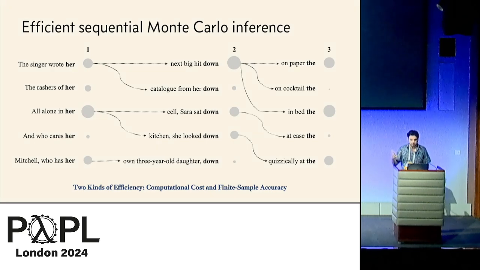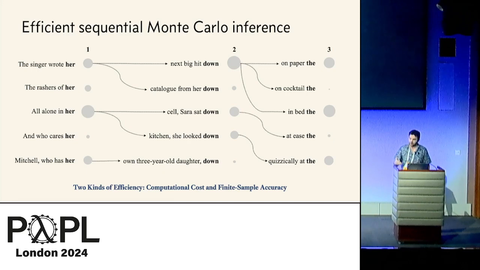So because language models work with sequences, it's often natural to apply a sequential Monte Carlo algorithm. The algorithm maintains a collection of weighted particles, each of which represents a possible generation. And at each step of inference, a resampling step decides how many descendants of each particle there will be based on their current weights. So higher weight particles will in expectation have more descendants. Then each child particle is created by extending its parent particle. So the illustration here is of a 5-particle run of a particular SMC algorithm for the model that we were just looking at.